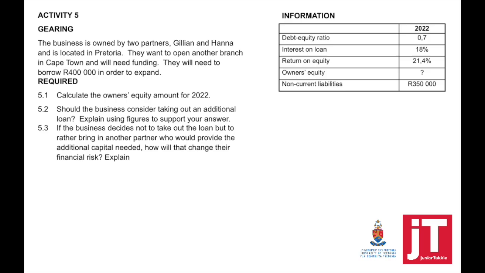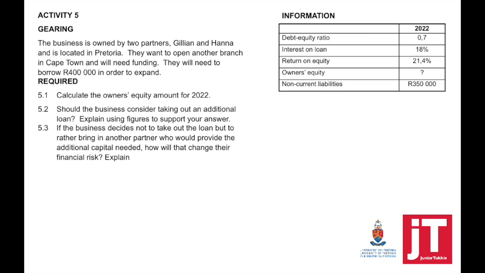The business is owned by two partners, Gillian and Hannah, and is located in Pretoria. They want to open another branch in Cape Town and will need funding. They will need to borrow 400,000 in order to expand. Required, calculate the owner's equity amount for 2022. Should the business consider taking out an additional loan? Explain using figures to support your answer.